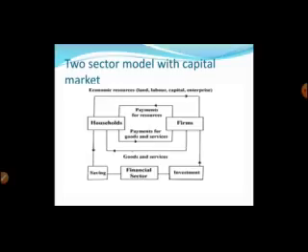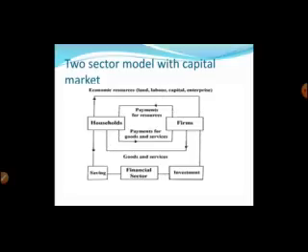And as you are looking at this diagram, the household sector is providing economic resources or factor resources in the form of land, labor, capital and enterprise to the firms, and firms are producing goods and services for the household sector. Now what is the role of the capital market in this diagram? There is a financial sector. What is the role of the financial sector?